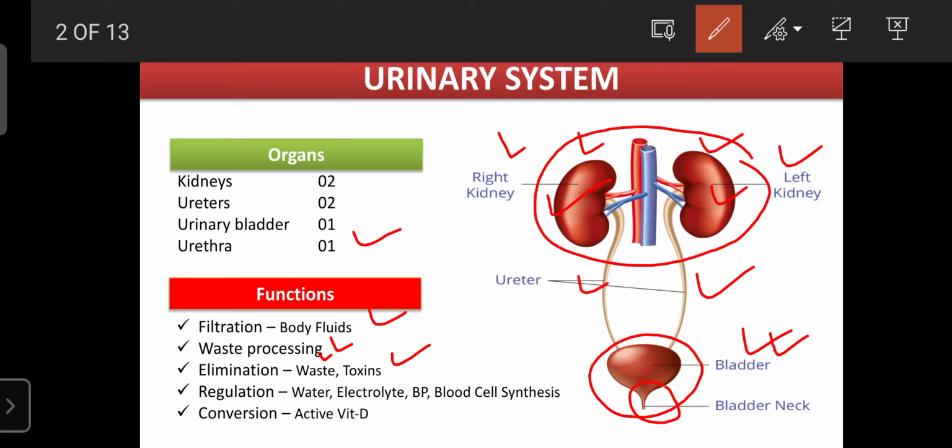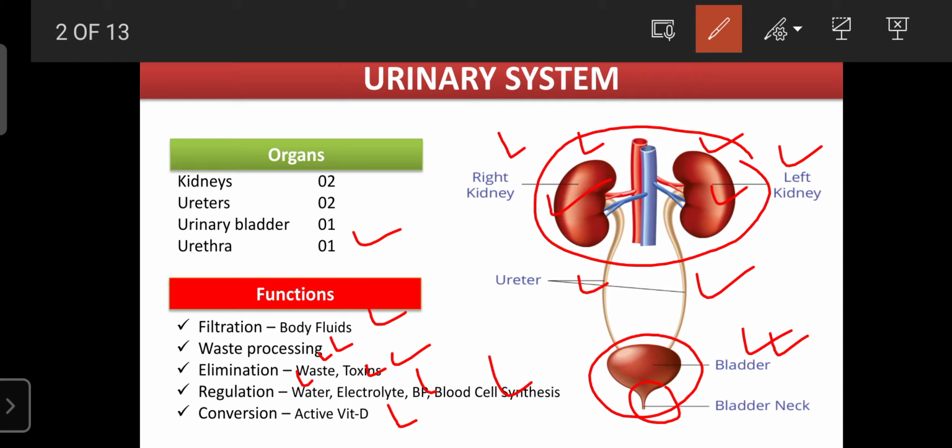Okay, so the urinary system is also involved in the regulation of water, electrolytes, blood pressure, and blood cell synthesis. The kidney urinary system is also involved in the formation of active vitamin D. Our kidney can secrete calcitriol as a hormone from the distal collecting tubule.